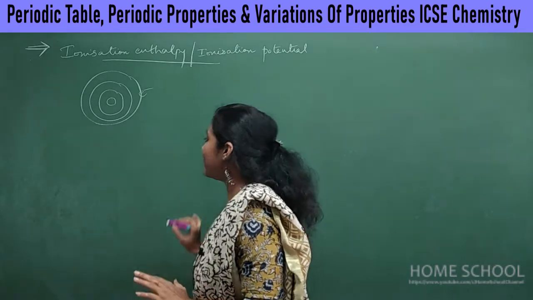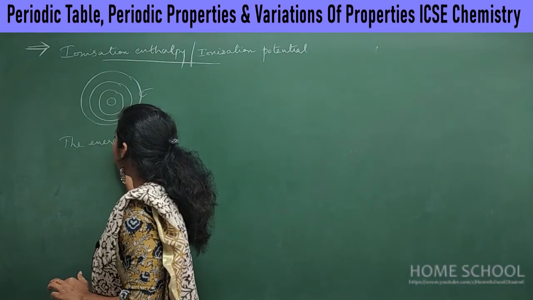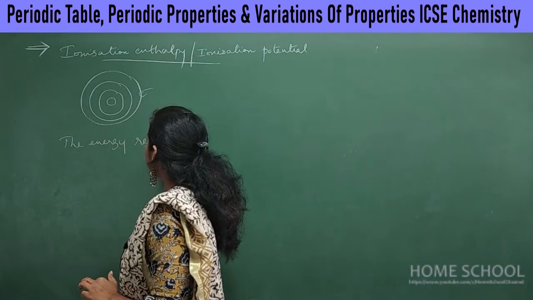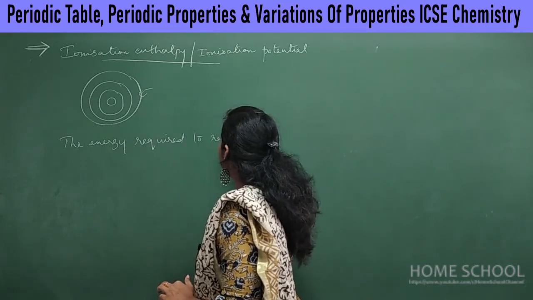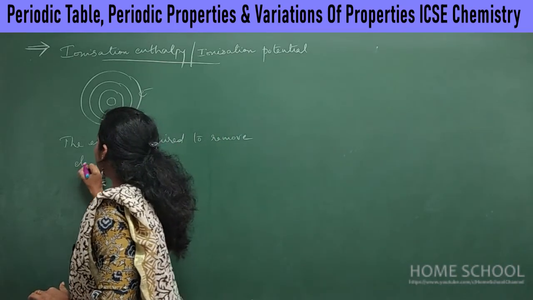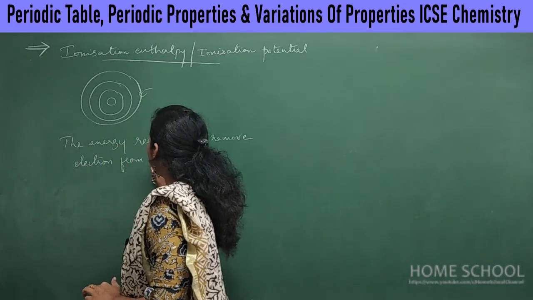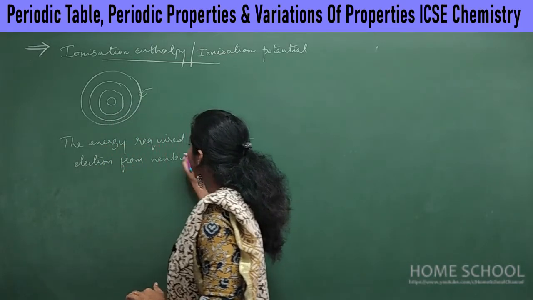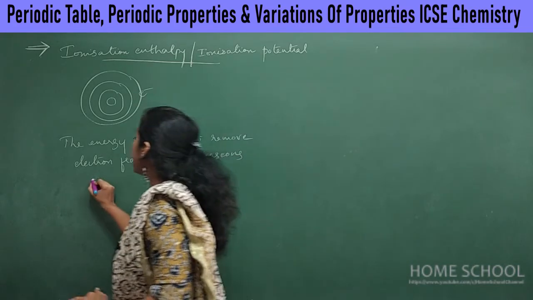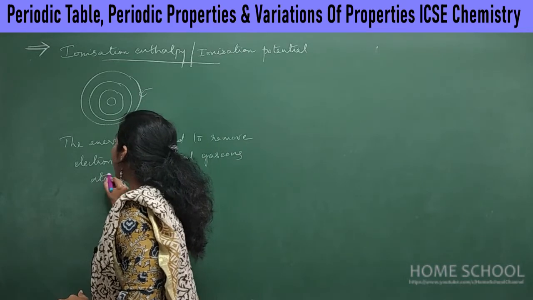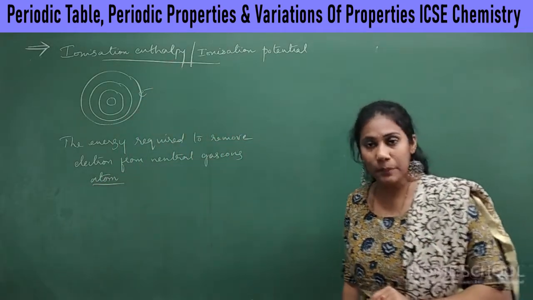So let me write the definition now. This is really very important. The energy required to remove an electron from a neutral gaseous atom is called ionization enthalpy or ionization potential.